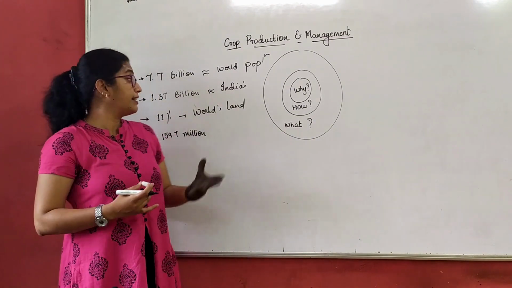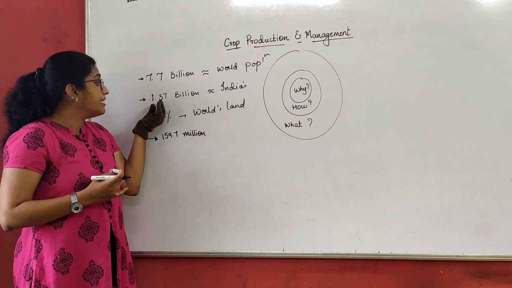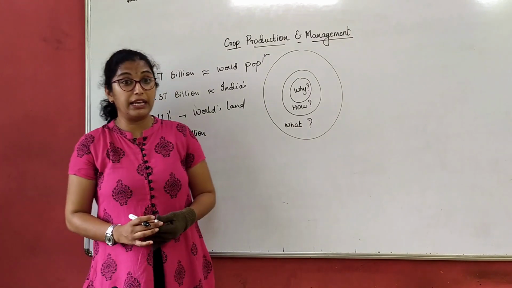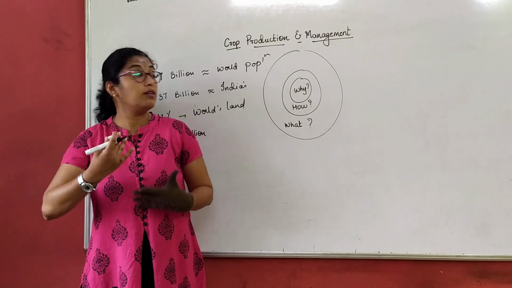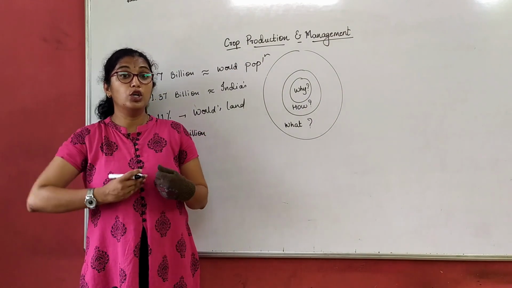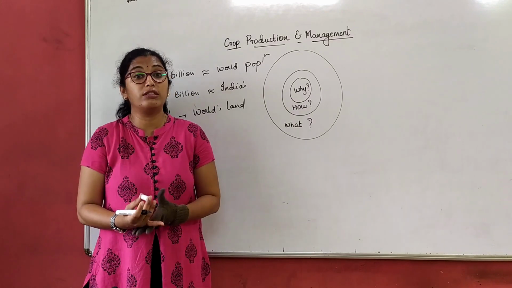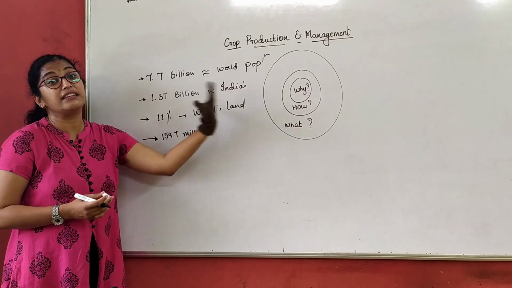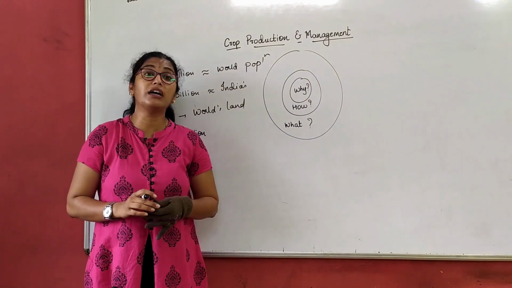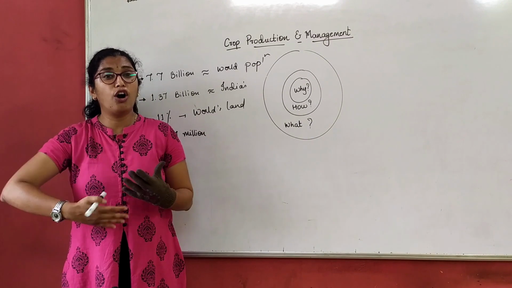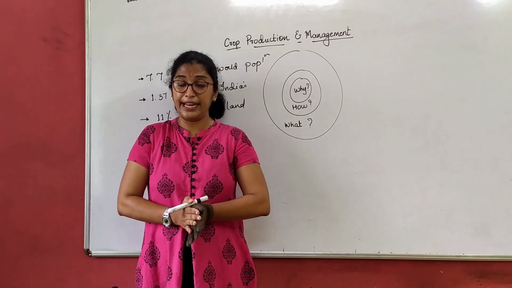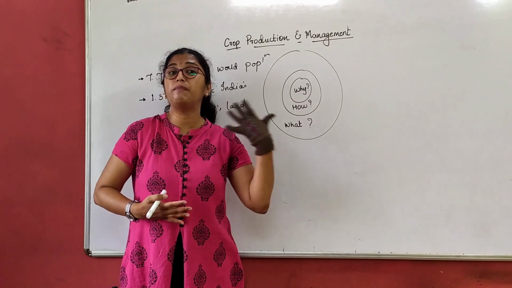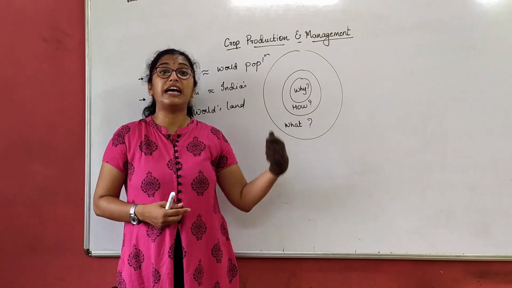Now, did we understand that? India's population is 1.37 billion, which means all of them require food. So to survive on the earth, to get food, our 159.7 million hectares of land is used for cultivation. Basically, we all require food for our survival. Why do we eat food? We eat food so that we get energy and we can perform various life process activities.